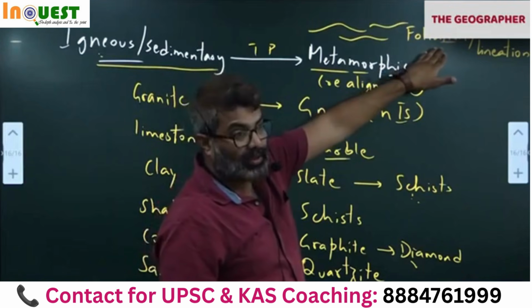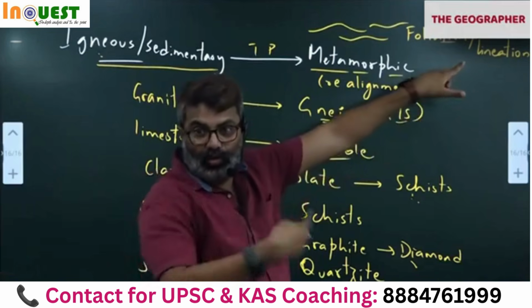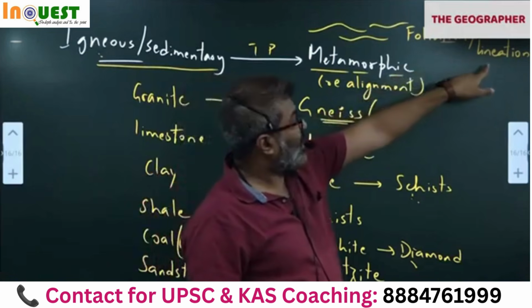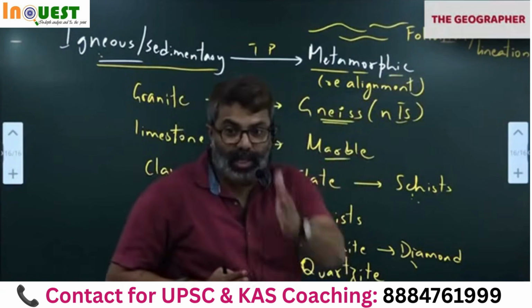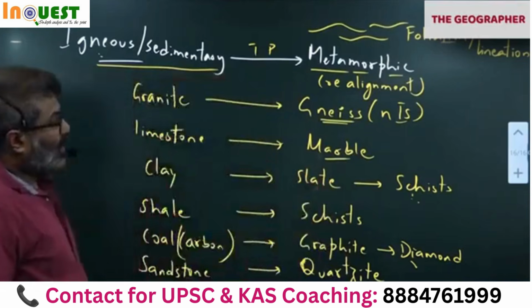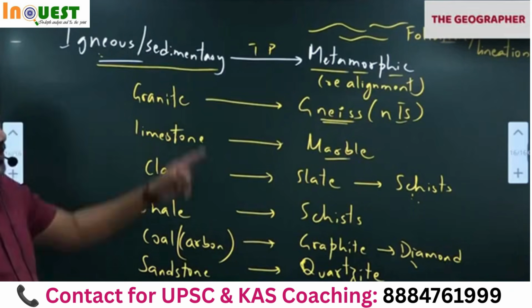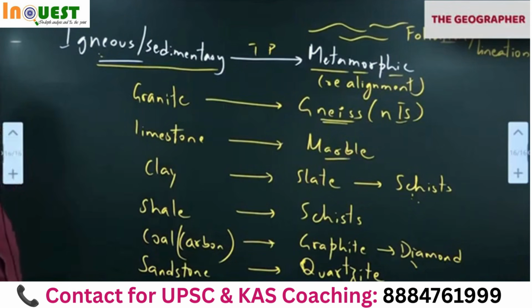Foliation we call it. Kind of a mark can be seen on the rock. I'll show you now. Foliation or lineation. Why is it called lineation? Because it appears like a line. Linear shaped. That is the identifying feature in most metamorphic rock. I'm not saying all. Most metamorphic rock we can identify.